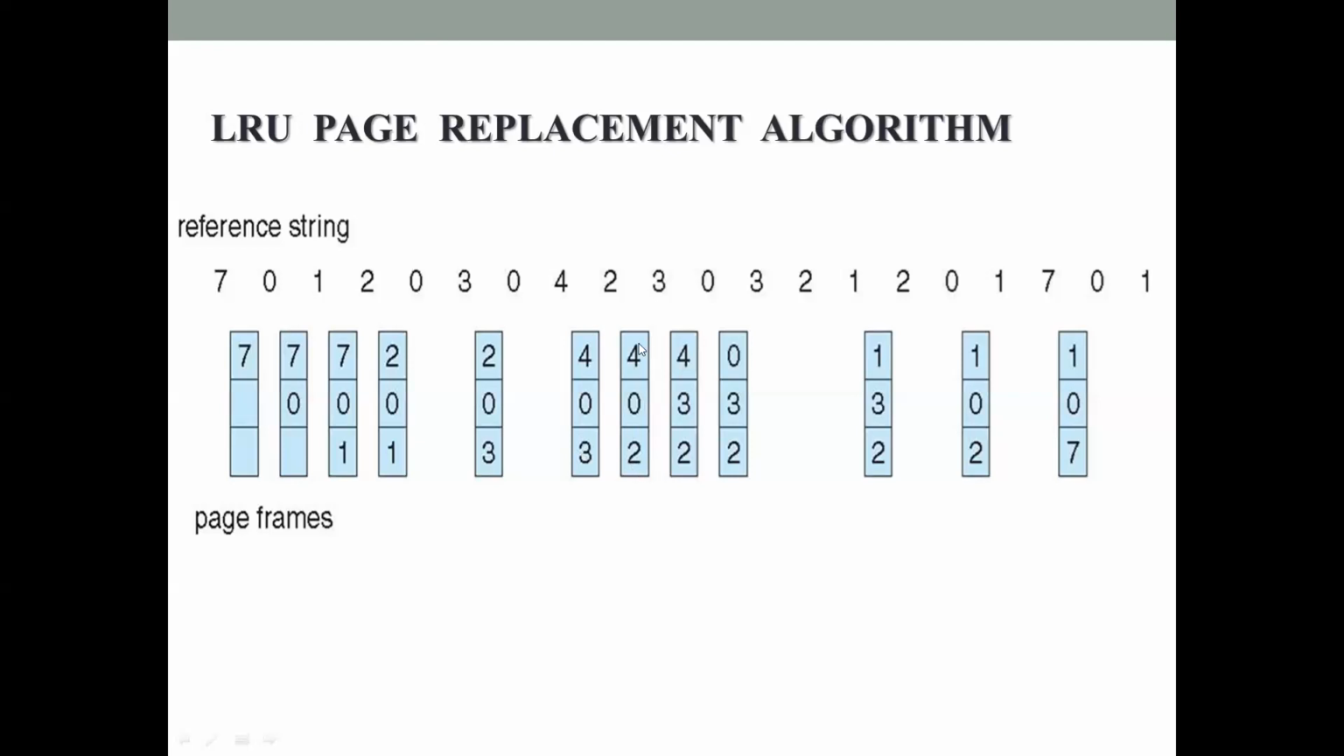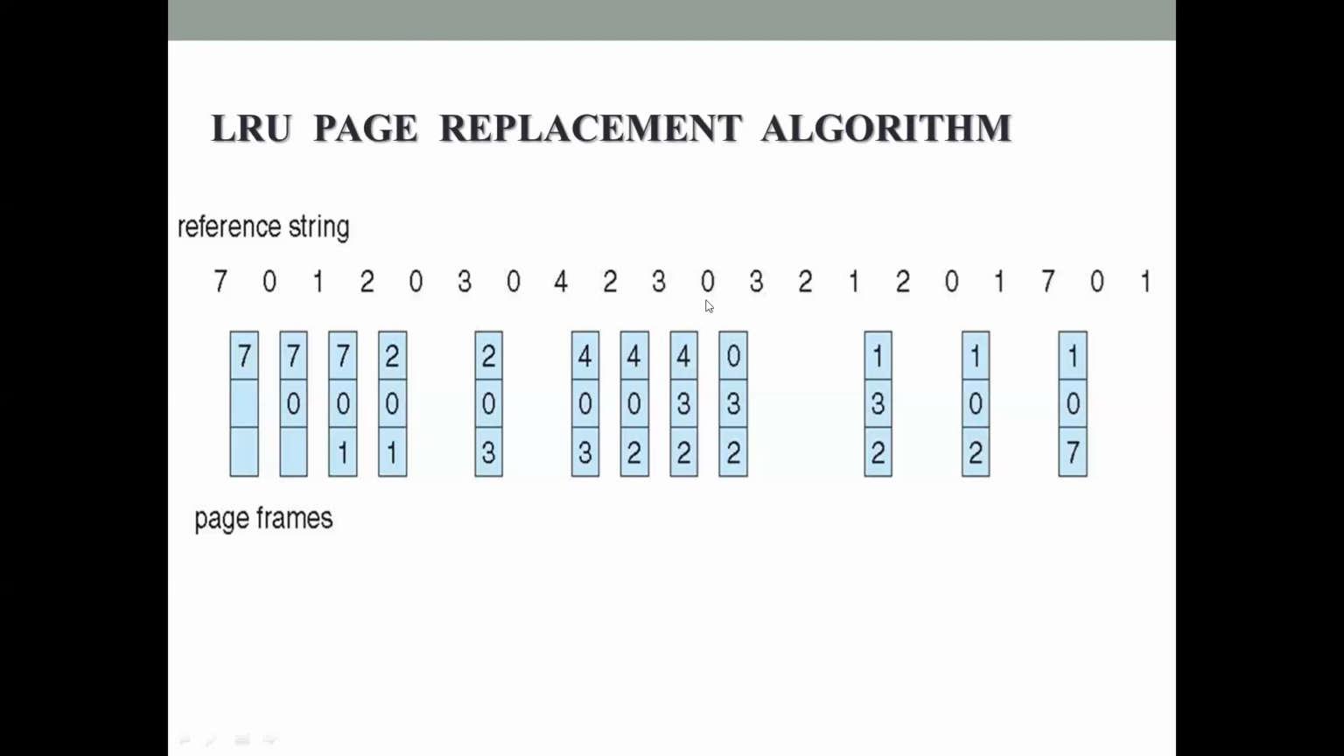And then next page reference is 3. So 3 is not there in the memory. The memory consists of 4, 0 and 2. So which one to replace now? See when they are referenced. 2, 4 and 0. So 0 is the one not used for the longest period of time. In the past page reference, whichever comes last, that is the page which has not been used for the longest period of time. So 0 is replaced with 3 here.